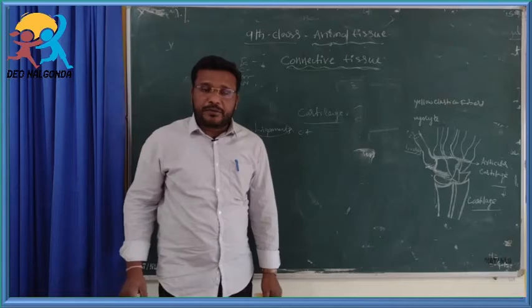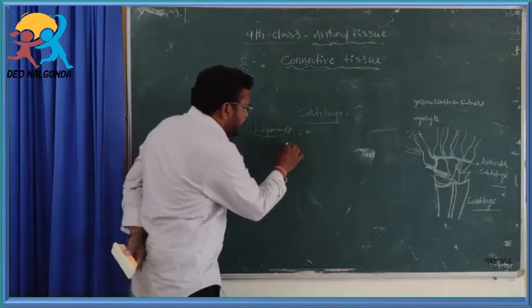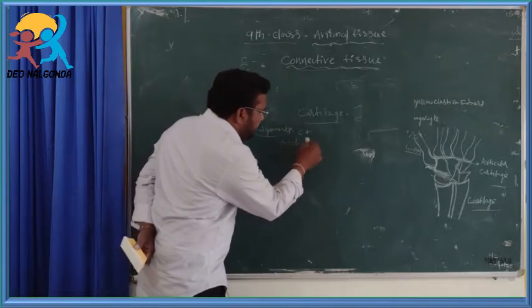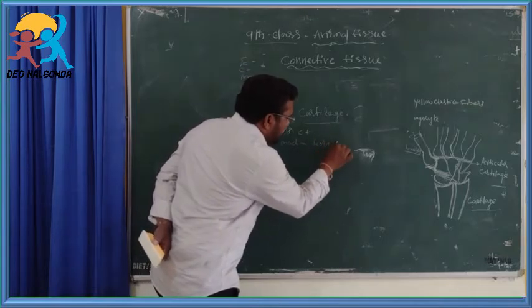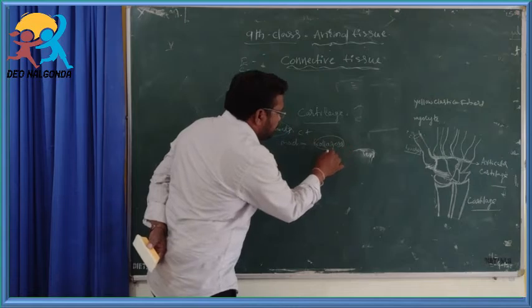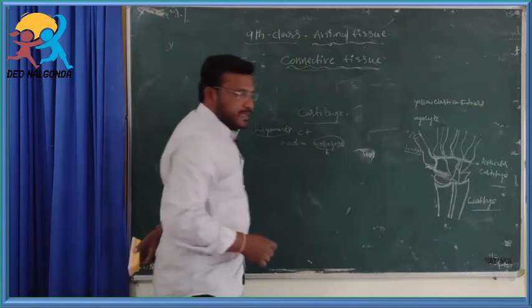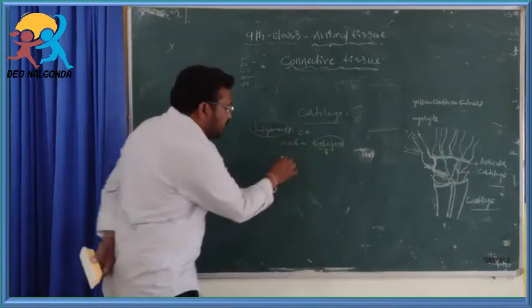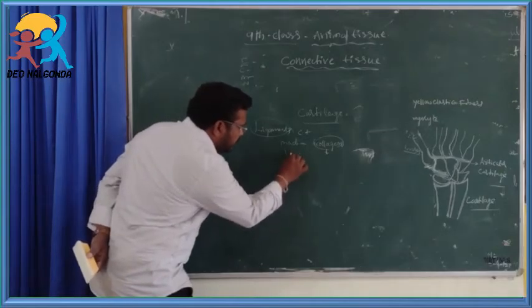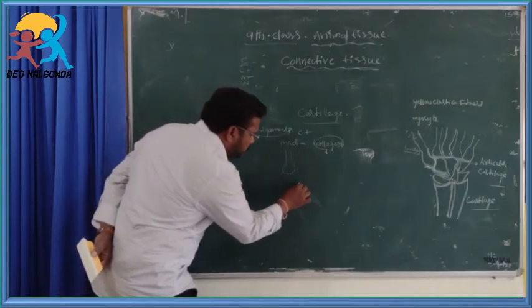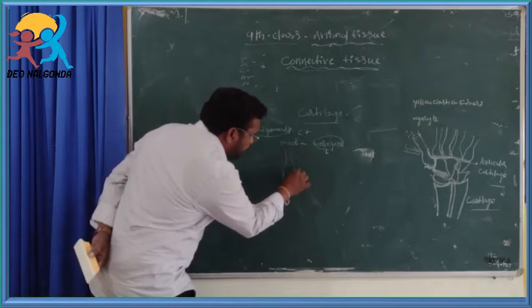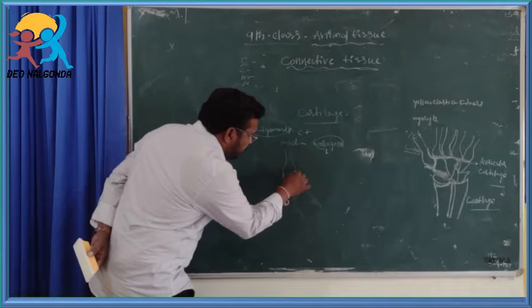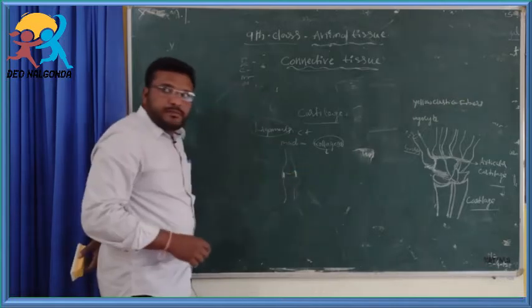They are made up of collagen fibers, and collagen fibers are made up of collagen protein. These connect the two bones, hold them in their original position, and help the movement of the bones.